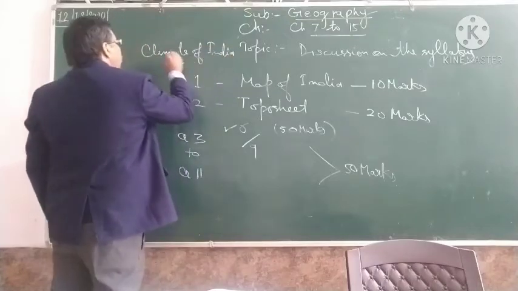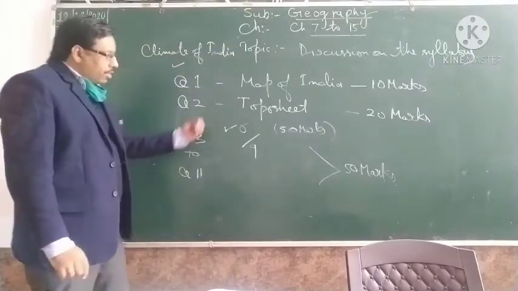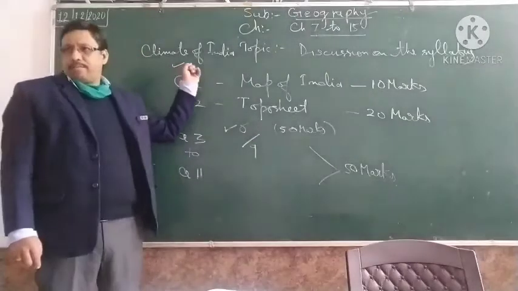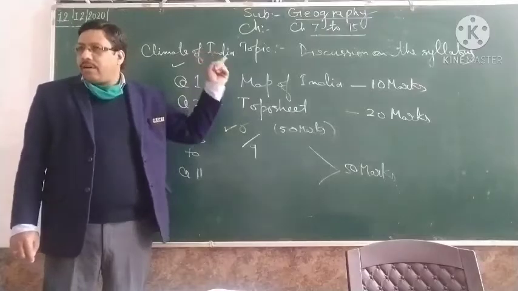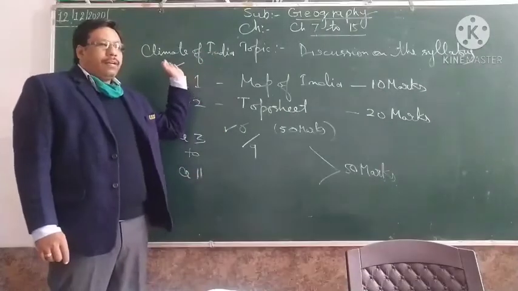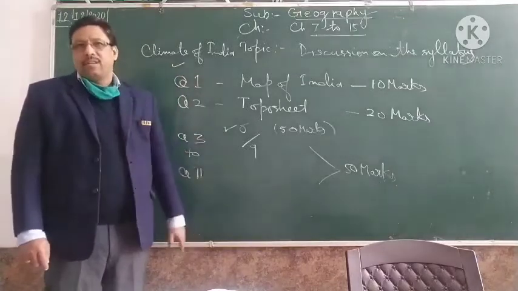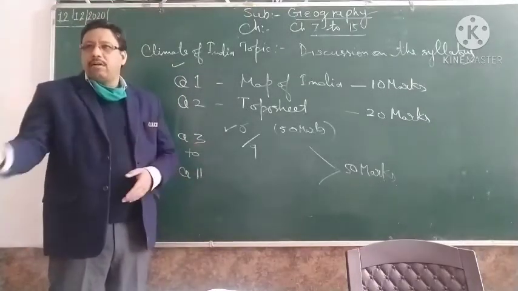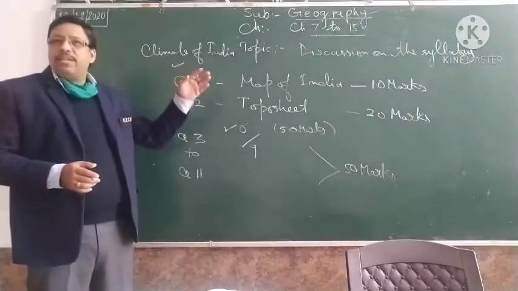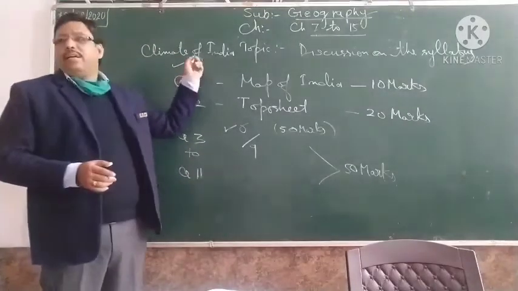This chapter you should not skip. Whichever combination you make out of 9, this chapter you should not skip. Because this chapter is equally applicable in all the other chapters. The climate affects everything. Either you select agriculture or soil or any chapter or even industries, this chapter is equally